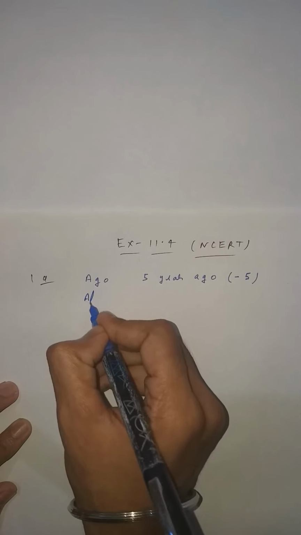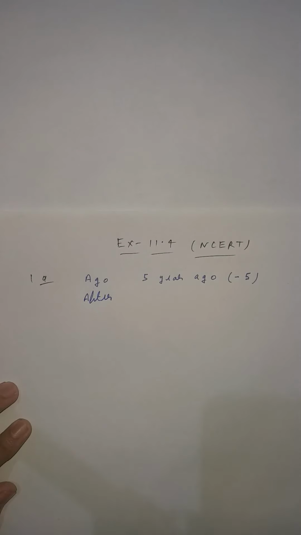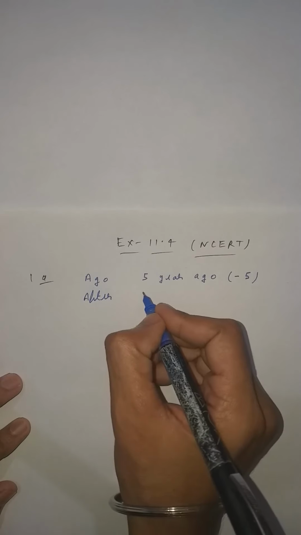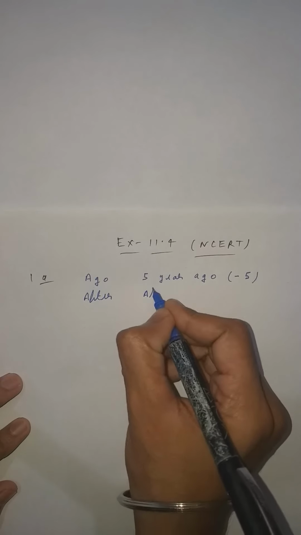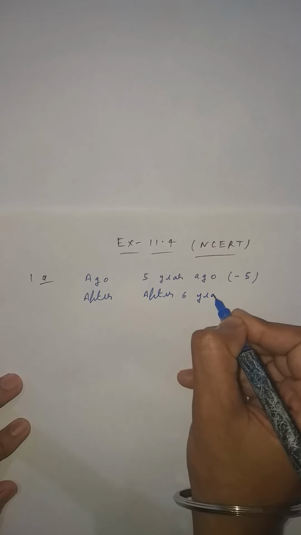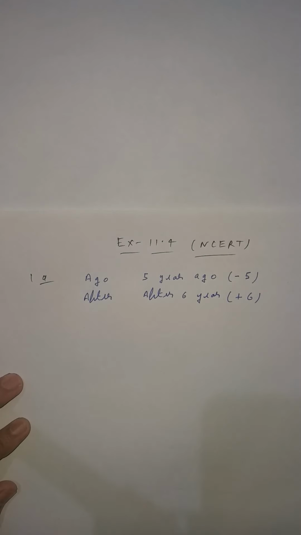Now, if "after" is given, what does after mean, student? For example, after 6 years means later, that is, +6.